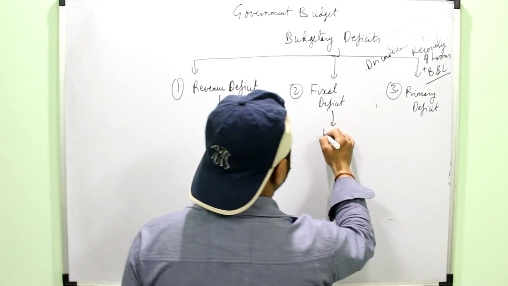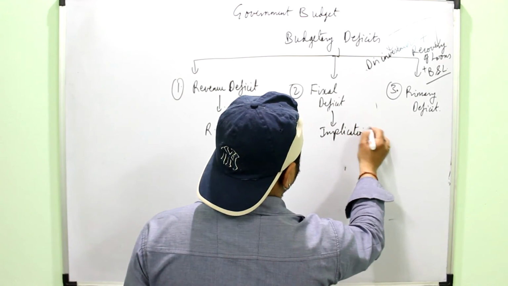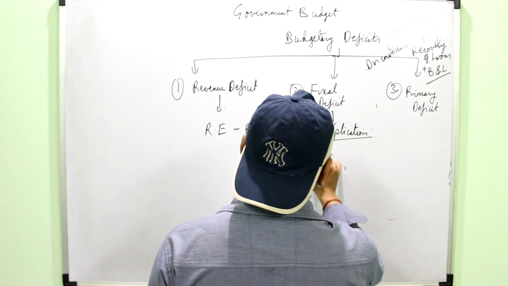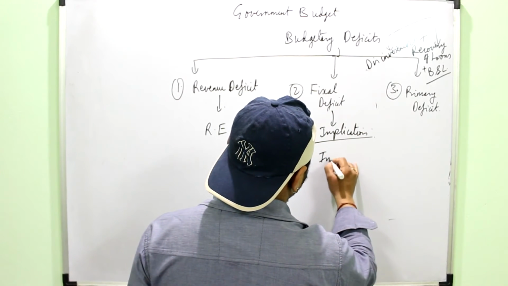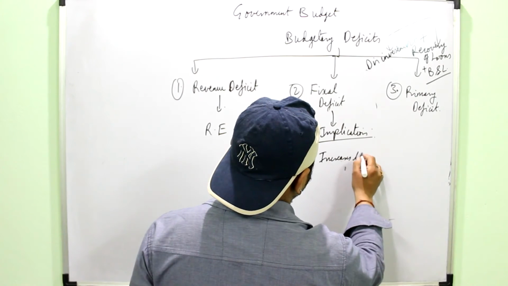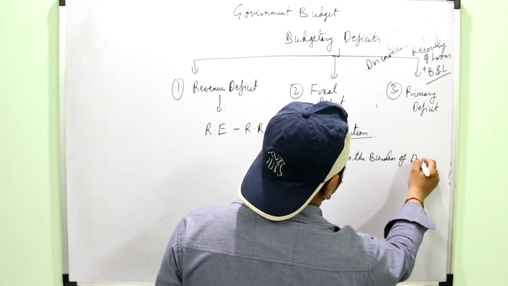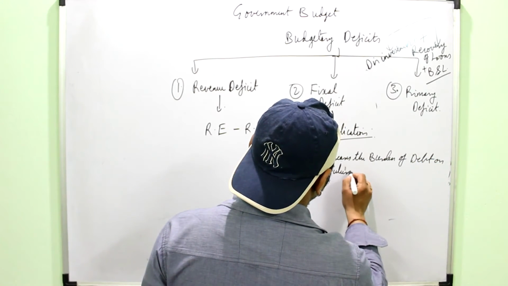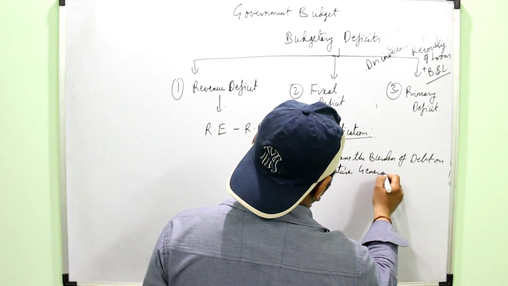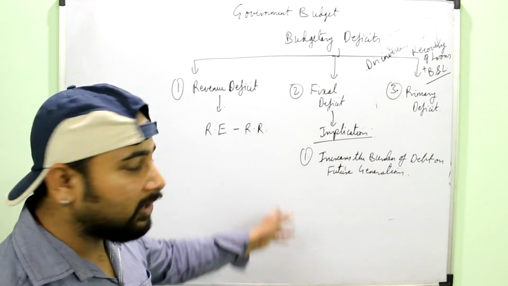Some effects of the fiscal deficit: the first one is that it increases the burden of debt on the future generations, or you can say the forthcoming governments.